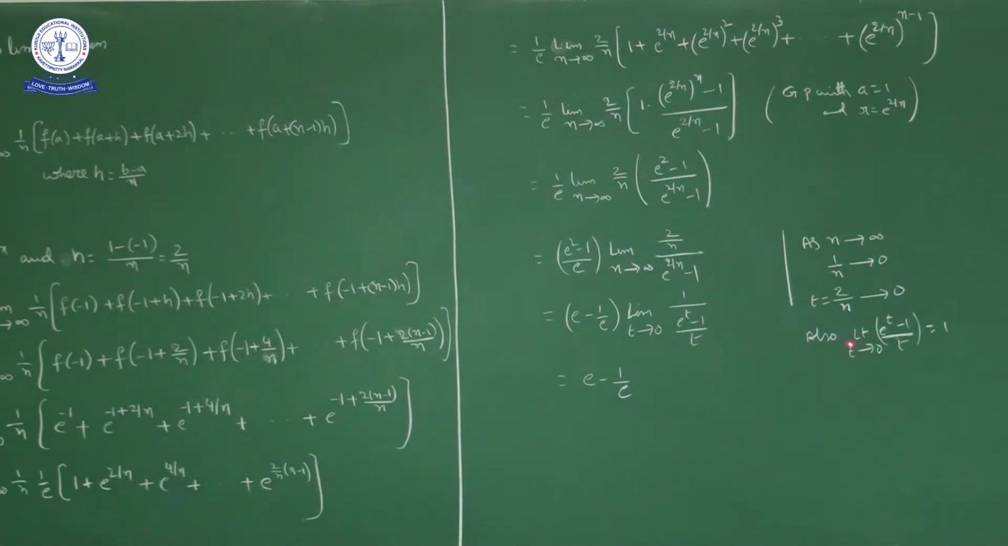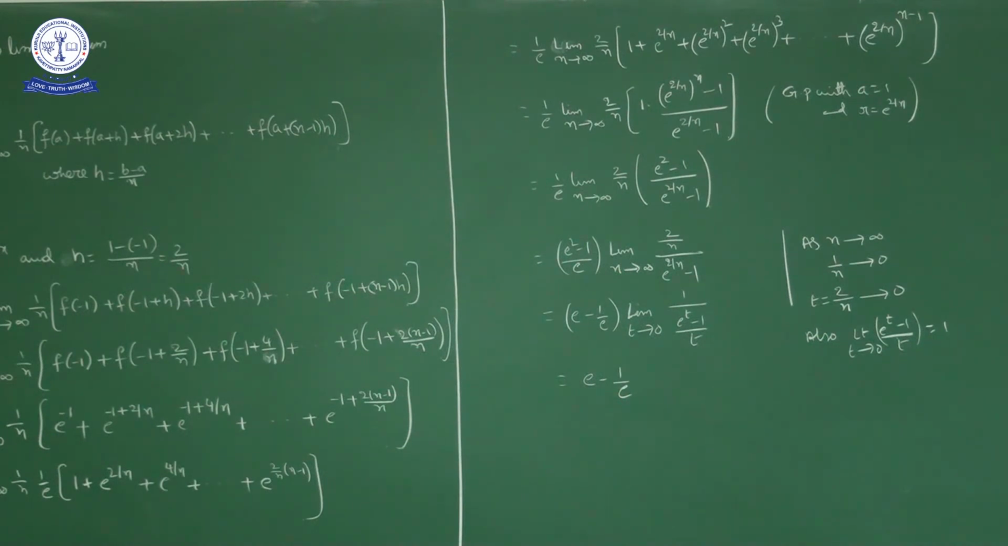Also we have this formula in limits, limit t approaches to 0, e power t minus 1 by t is equal to 1. So by applying that formula, this value is how much? 1. So 1 by 1 is 1. So this part is what? 1. So final answer is e minus 1 by e.